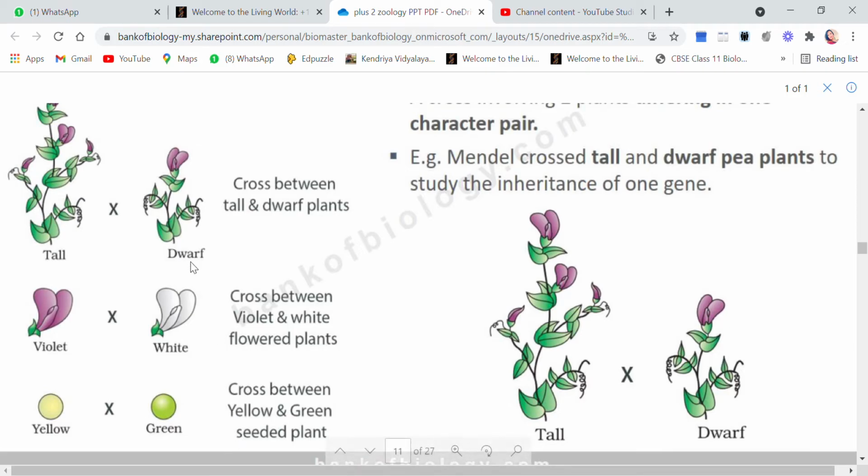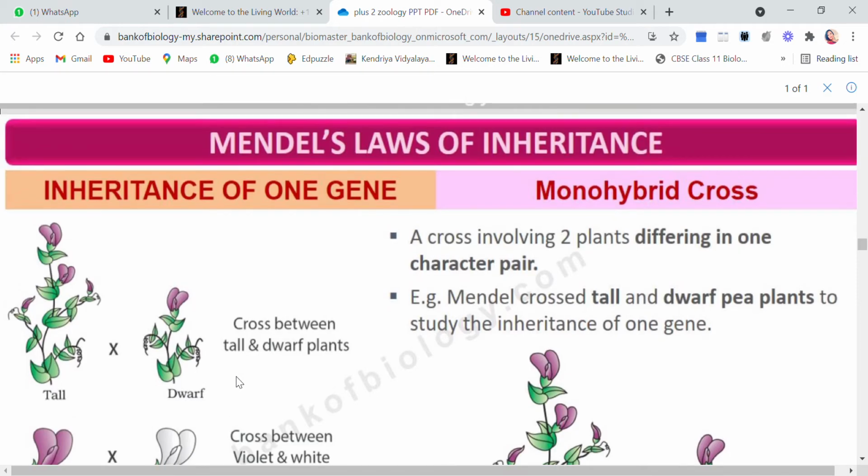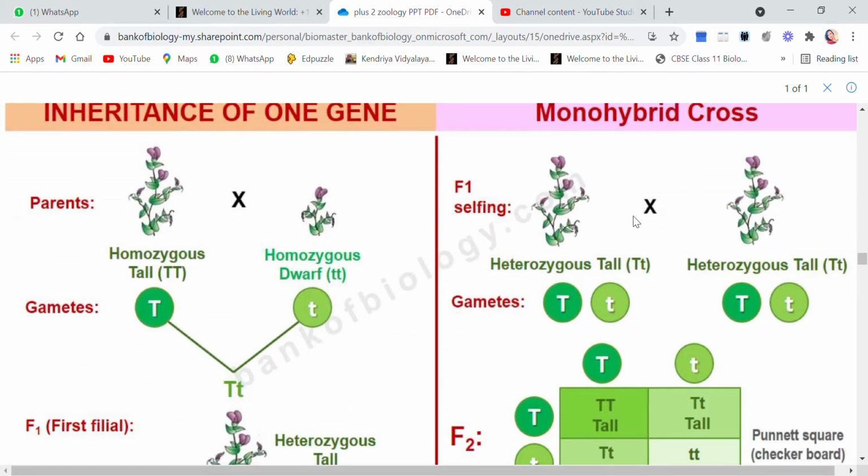So when we are studying any one character, this type of cross will be called a monohybrid cross, and a monohybrid cross is used to study inheritance of one gene. This cross is helpful in studying inheritance of one gene. So let's see here, inheritance of one gene, monohybrid cross. So children, these are the parents.